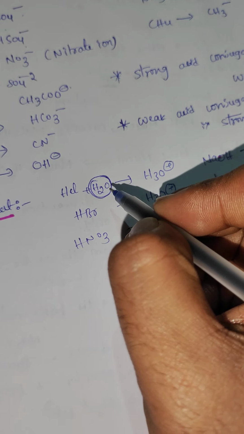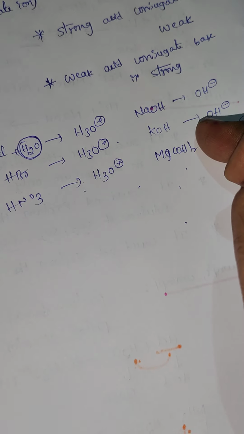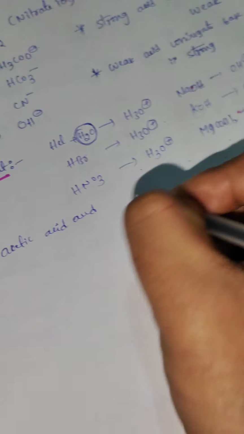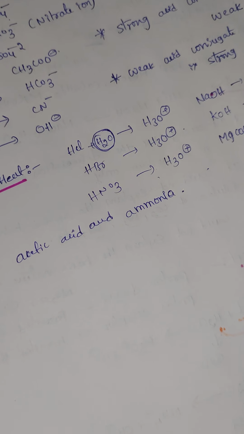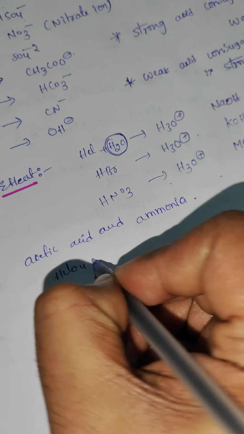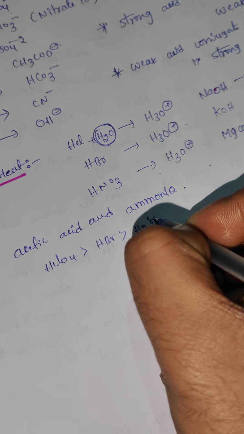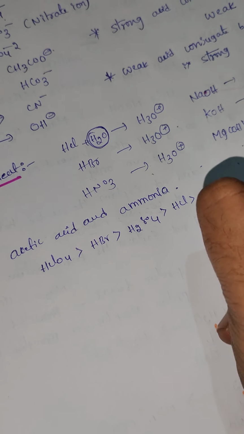However, the relative strength of these acids and bases can be studied in suitable non-aqueous solvents like acetic acid or ammonia. Non-aqueous solvents like acetic acid and ammonia we are taking. The sequence of strength of these common acids is found to be HClO4 > HBr > H2SO4 > HCl > HNO3.